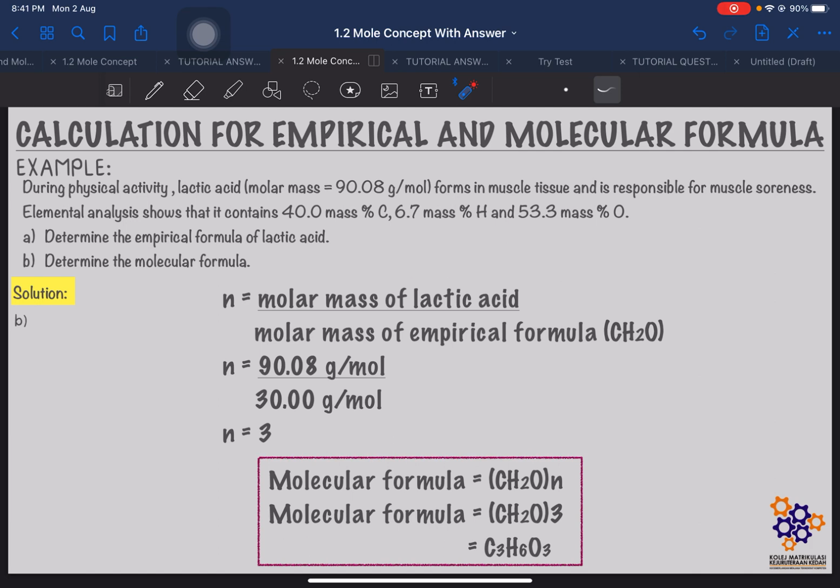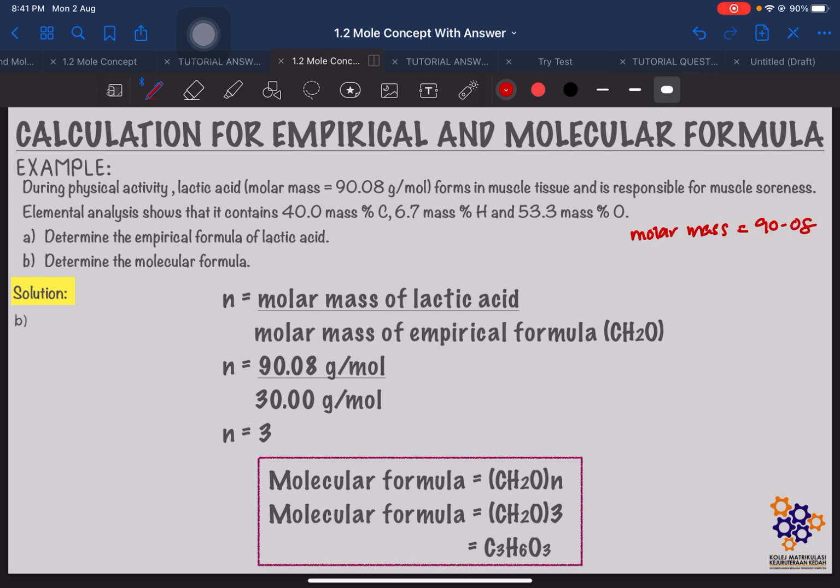Alright. Cool. Okay. Another way you can use is this method. You can write molar mass equals to 90.08.